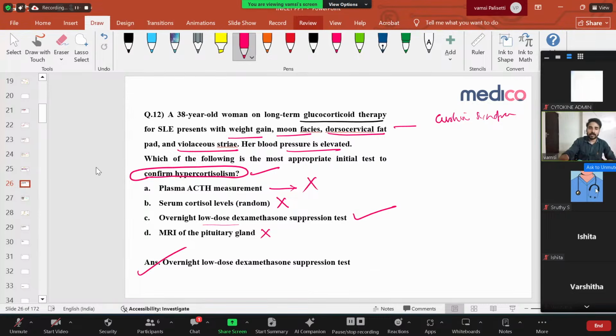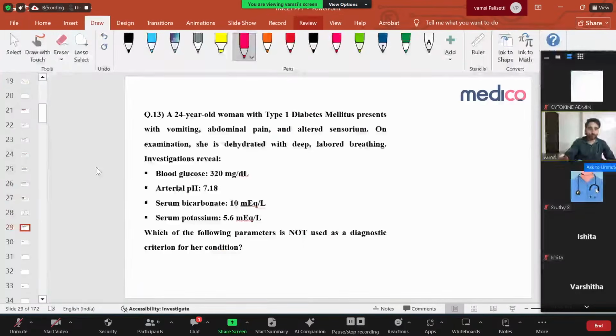Right, let's go to the next question. A 24-year-old woman with type 1 diabetes presents with vomiting, abdominal pain, altered sensorium. Definitely it's diabetic ketoacidosis, a medical emergency. On examination, she is dehydrated, because of more sugars, more glucosuria, more dehydration, with deep labored breathing. What is the breathing called? Kussmaul's respiration, very important. Why? Because of your metabolic acidosis.